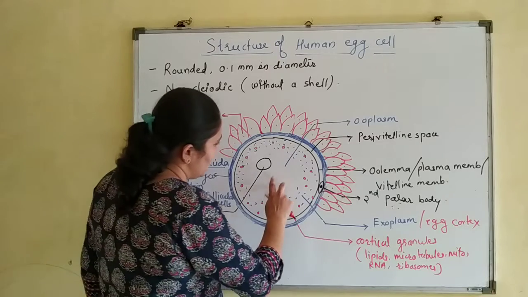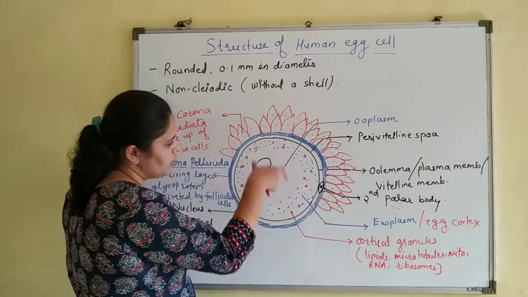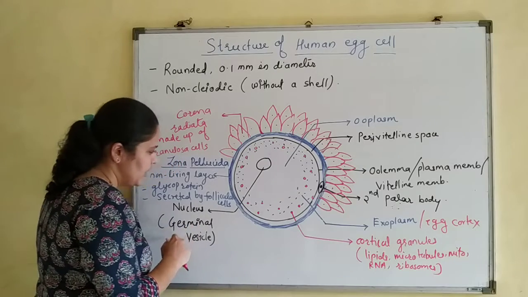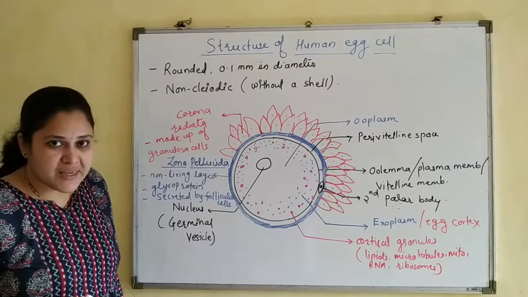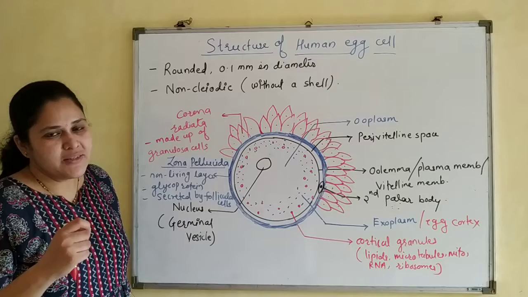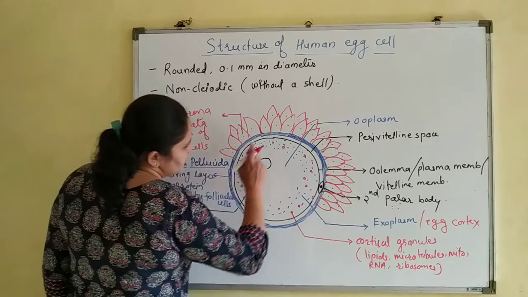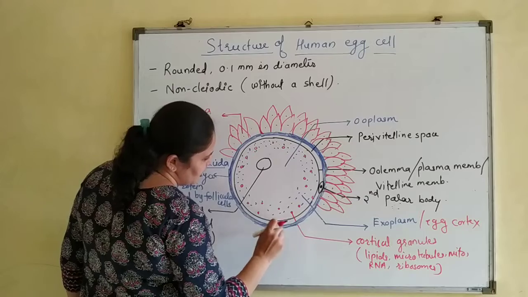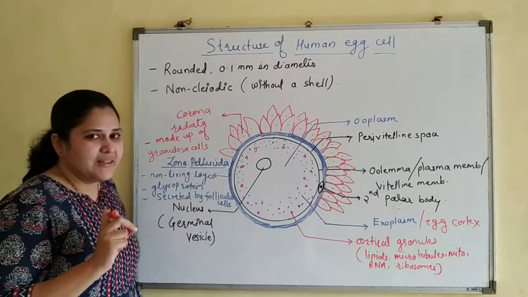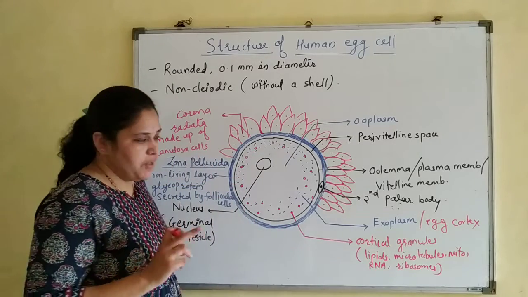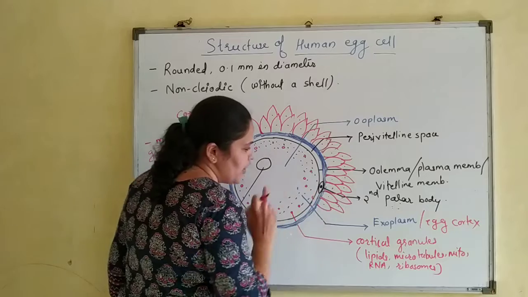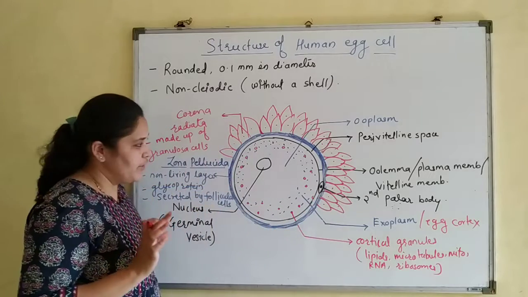Then the inner part is known as ooplasm. It is also known as germinal vesicle. It consists of the nucleus along with some cell organelles. Outside the egg membrane, there is a very little space known as perivitelline space. You may find the second polar body attached over here.